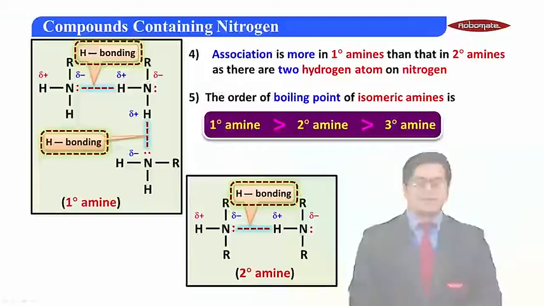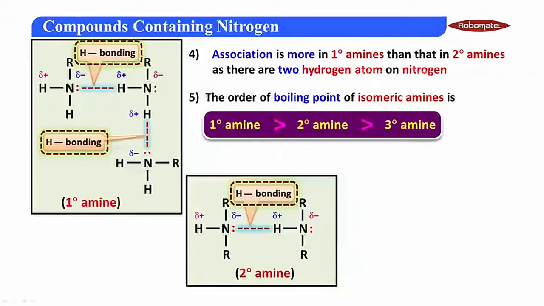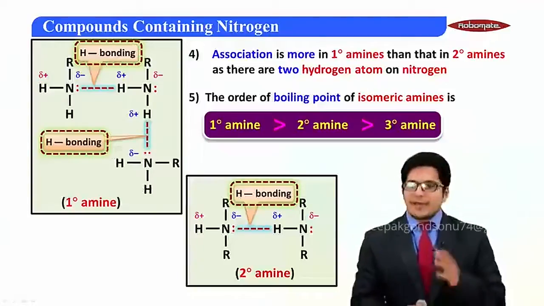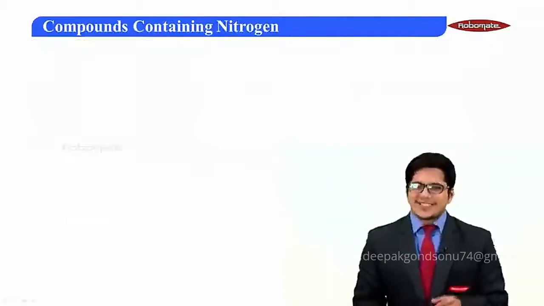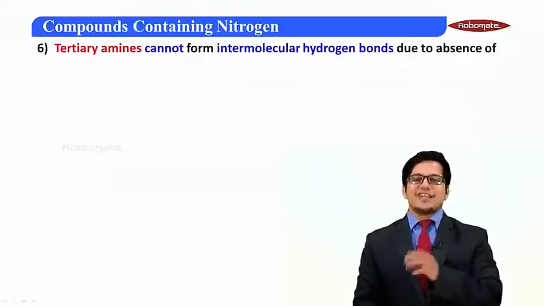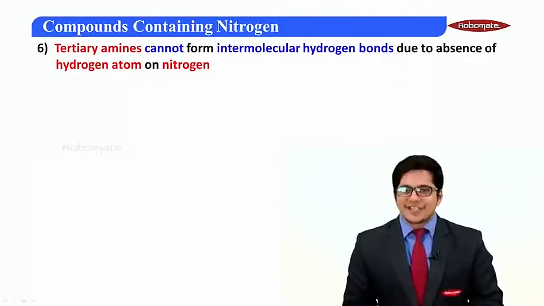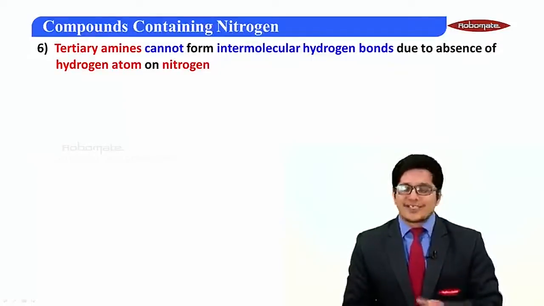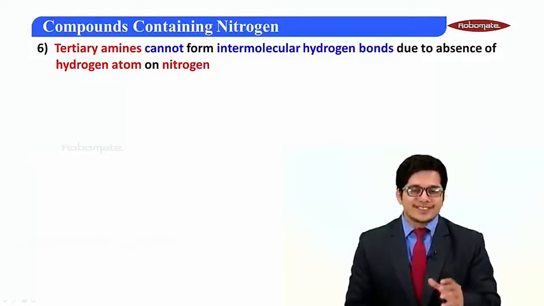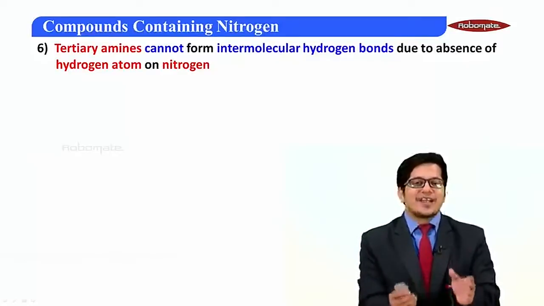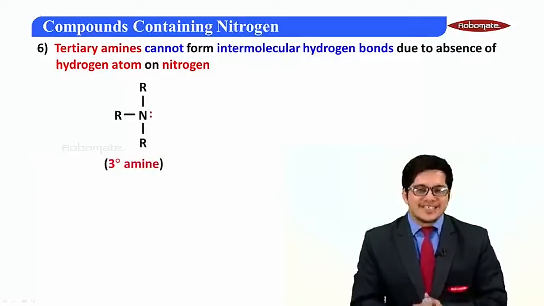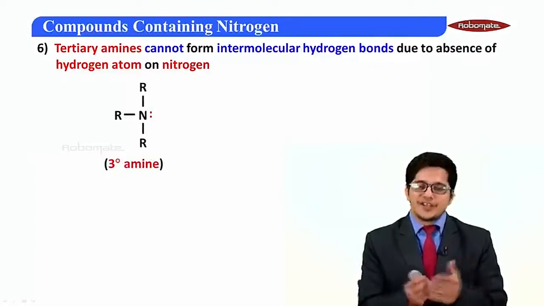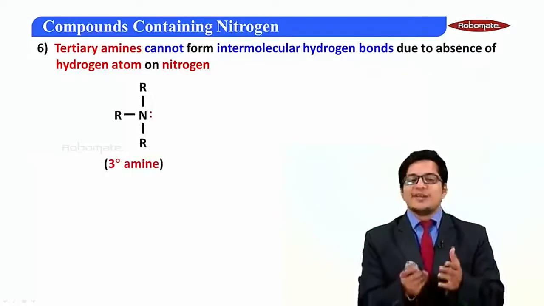A very important point or concept over here. Now, we learnt about primary and secondary amines. Let's talk about the tertiary amines. Tertiary amines cannot form intermolecular hydrogen bonds. Why so? Because their active hydrogen is absent. There is no active hydrogen present over here, so there is no question of forming a hydrogen bond.